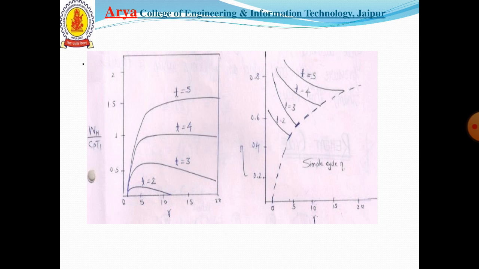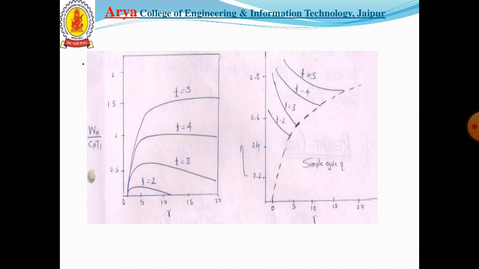This is due to the fact that as the pressure ratio increases, the delivery temperature from the compressor increases and ultimately will exceed that of the exhaust gas from the turbine. Then heat in the heat exchanger will be lost from the air to the exhaust gases instead of the desired gain.